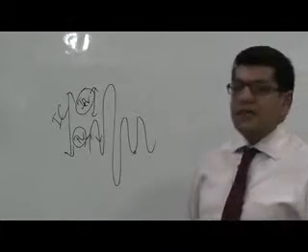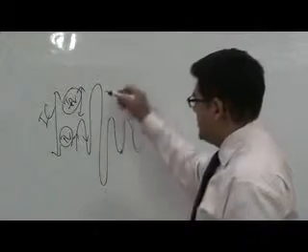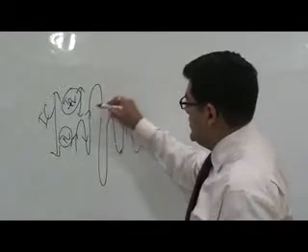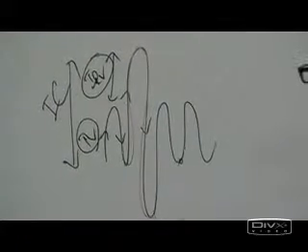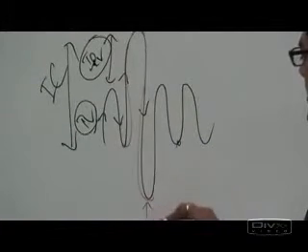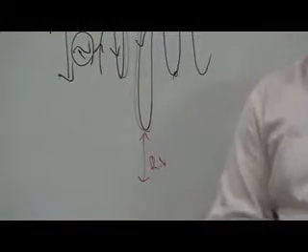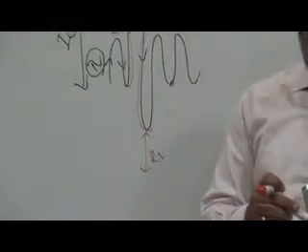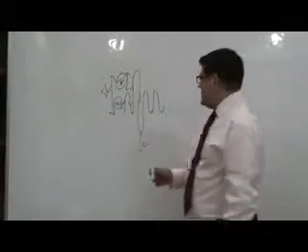What's the amount of air residual in the lung after maximal expiration? This is a maximal inspiratory effort and this is a maximal expiratory effort. The amount of air residual in the lung after maximal expiratory effort is residual volume. It's the amount of air that the lung can never be emptied of. The amount of air that is always present in the lung, unless of course the lung collapses.